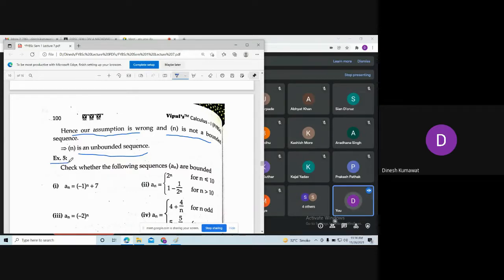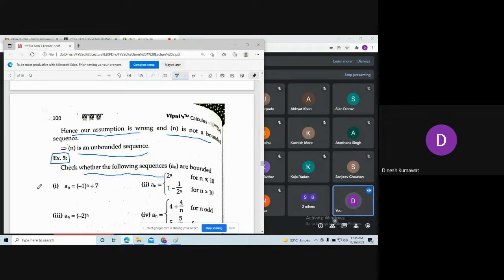Okay, now let us see this example. Now see why I am taking many examples in this unit, because using examples you can understand this chapter better. If I skip such examples, then you won't understand this chapter in detail. Okay, so let us check whether the following sequences AN are bounded.